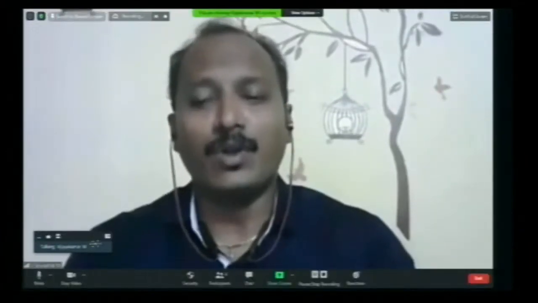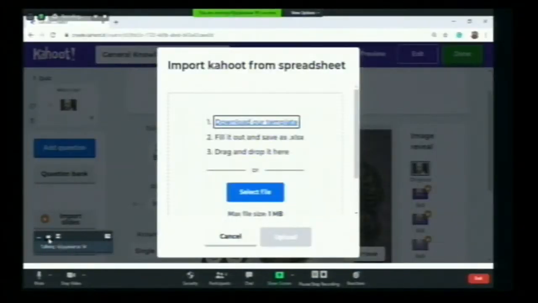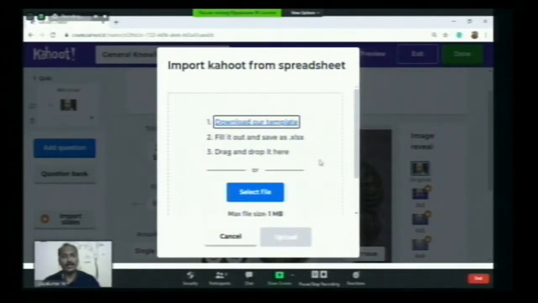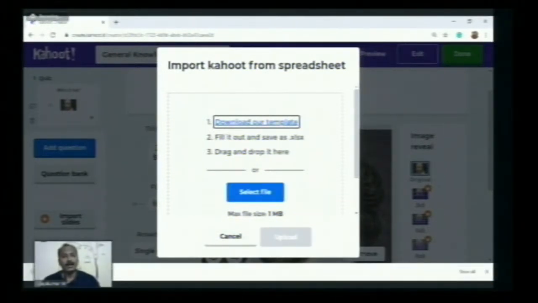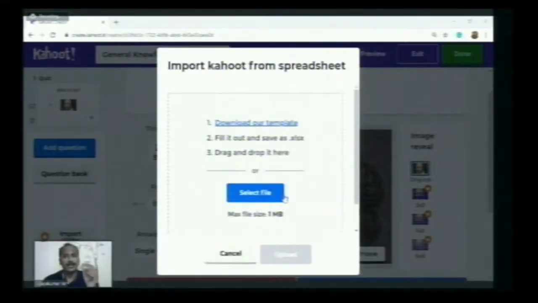Exactly, Rashid. Okay, that's the thing. So depending on the bandwidth, if you are not comfortable with the internet connectivity, you can go with this type of thing. So you can download the template. The Excel sheet will appear, and for the questions as well as the options, there is some restriction, that question words will have up to this number of words. So depends on that, you have to select. You can add all the questions with their respective choices, and you have to mention which is the right answer also.